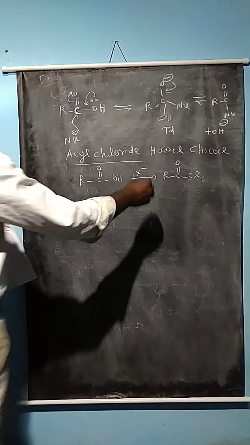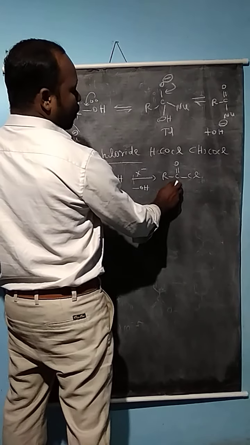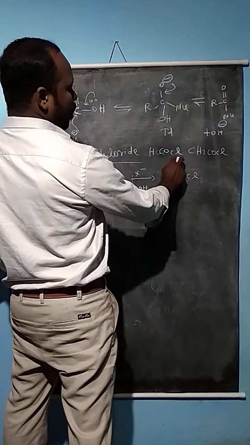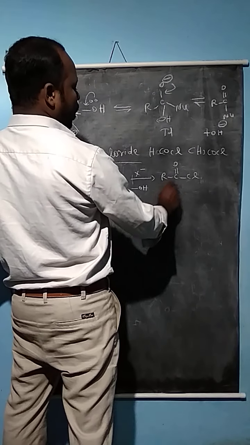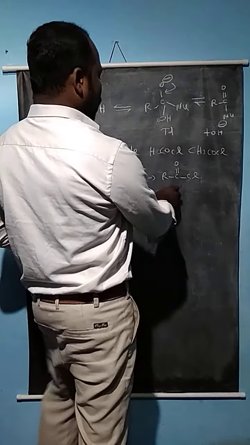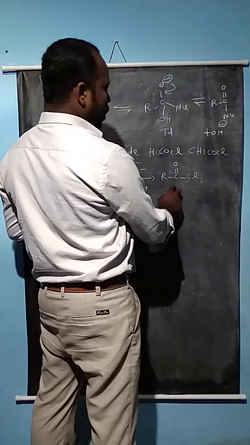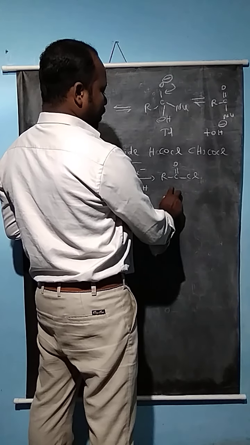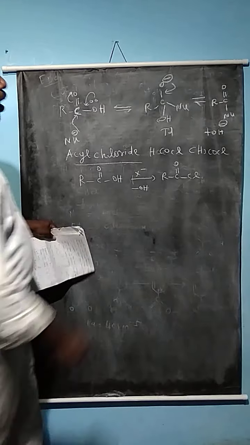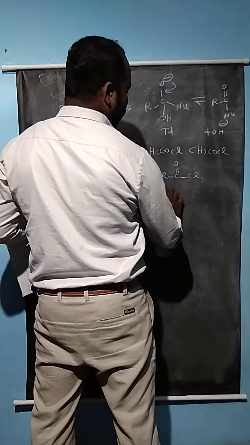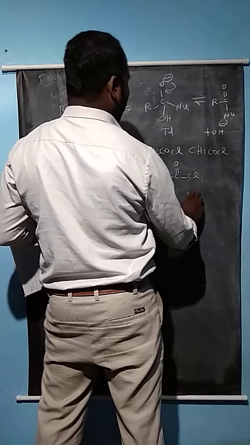These compounds can be identified by spectra like the IR spectrum, by the vibrational stretching frequency, which is 1780 to 1850 centimeter power minus 1.